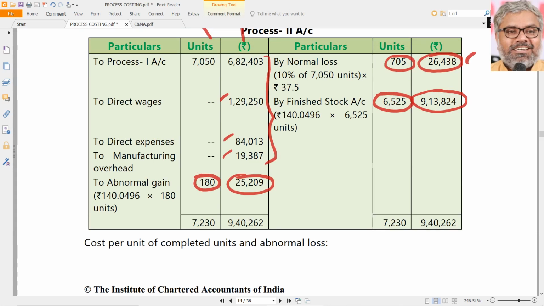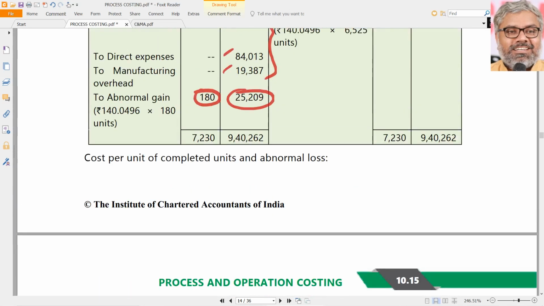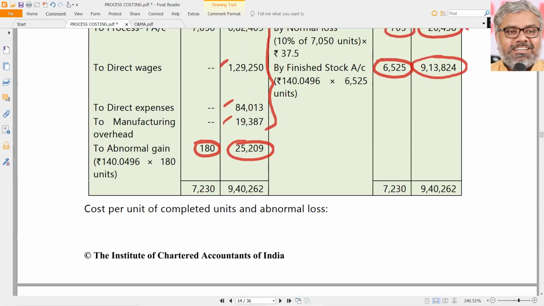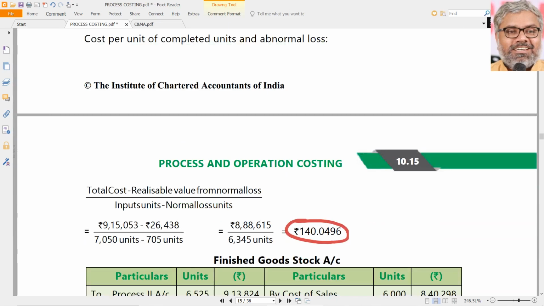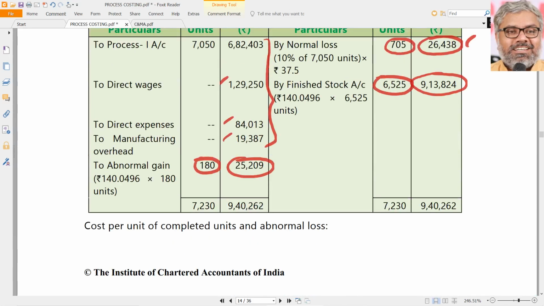Even if you multiply this 140.0496 with 6525 also, there will not be that much difference. It will be more or less the same. 9,13,824. Same amount is there.